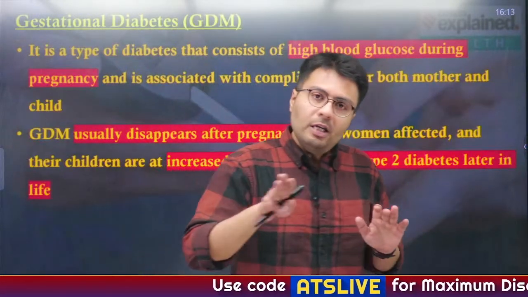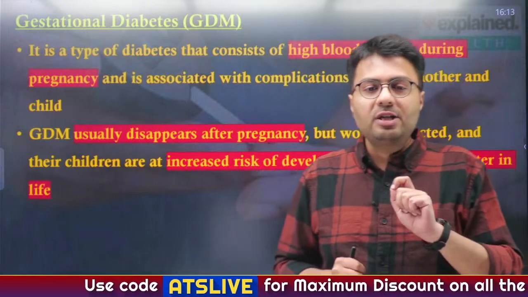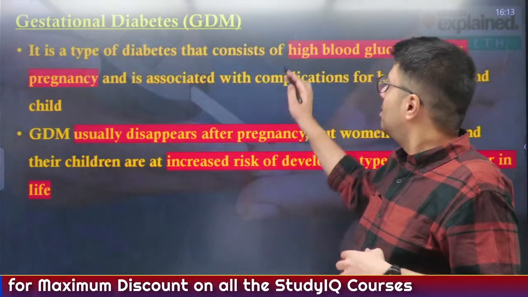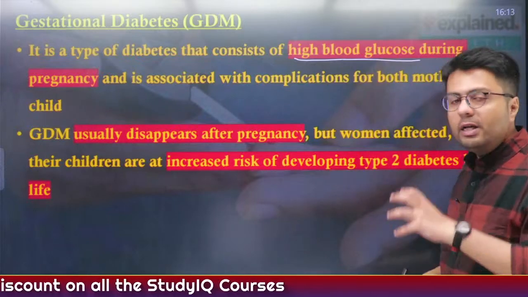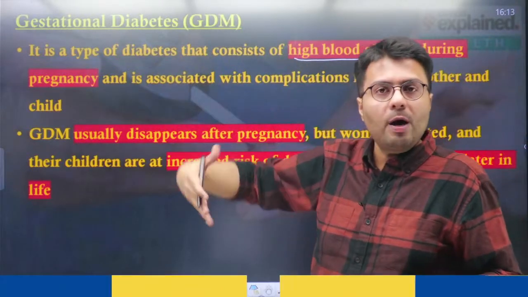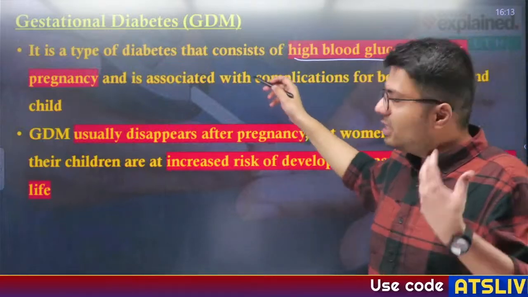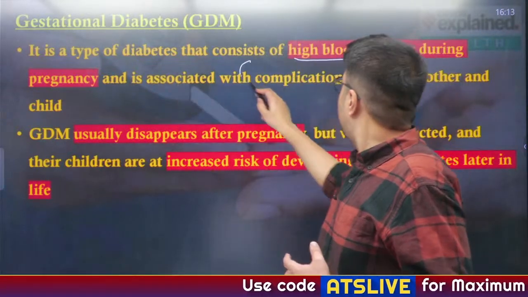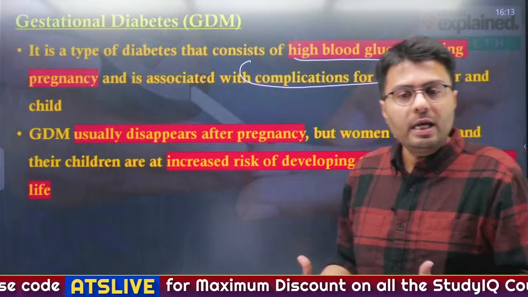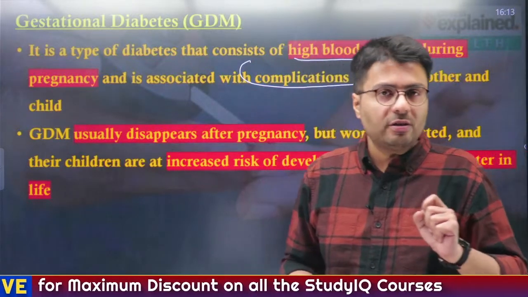Okay. Now, there is also a third type of diabetes known as gestational diabetes. This type of diabetes consists of high blood glucose during the pregnancy period and often affects women who are bearing a child. This type of diabetes can lead to complications for both the mother and the fetus, that is her inner body. So, therefore, it is quite a dangerous effect.